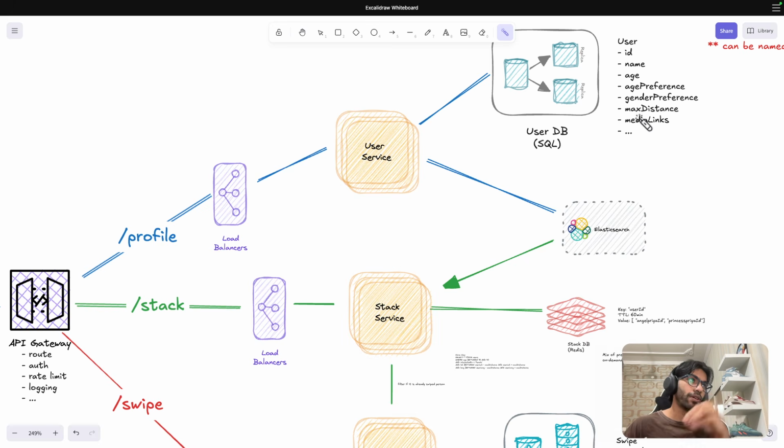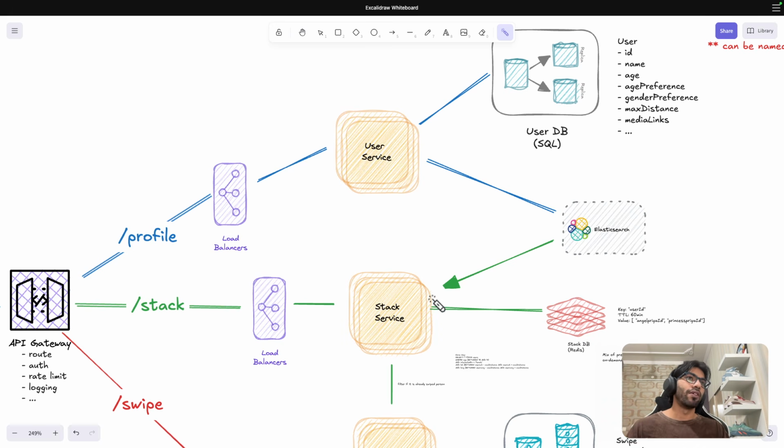Punjab is a very big location. You have to come deep down into a city level, right? Or a pin code level. So that is another filter. But other than that, you have more filters, right? Whether I like coffee, they also like coffee. Whether I like Punjabi songs, they also like Punjabi songs, right? So those kind of things also will come into picture, right?